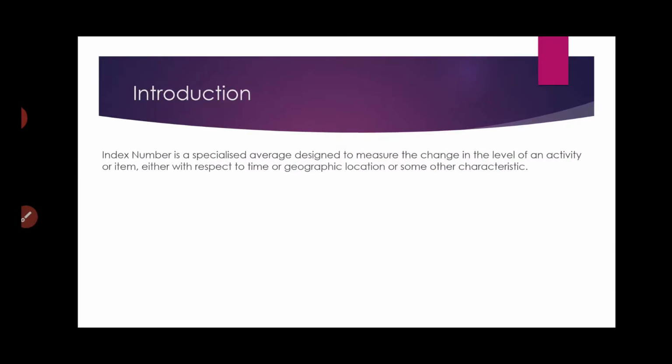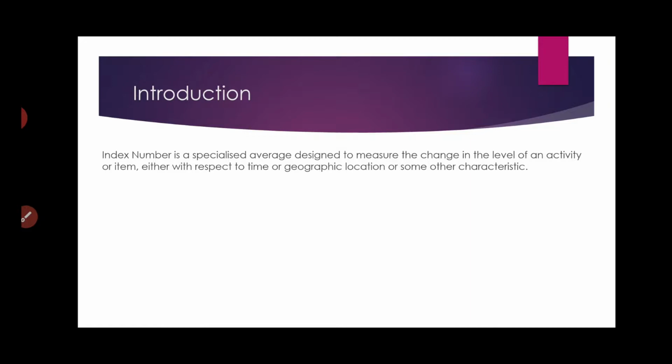Those who are commerce students, for them I think it is already a done topic, so it will be easy for you. But for all those science students who are opting for this section, it is going to be something new. Now, what is basically index number? If you have heard of the word index, that is the price index, which is a very common word being used. Index number is basically a ratio or a percentage which gives us a trend or a variation of certain commodities.